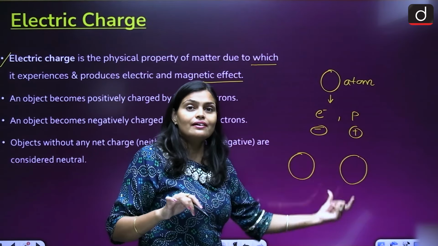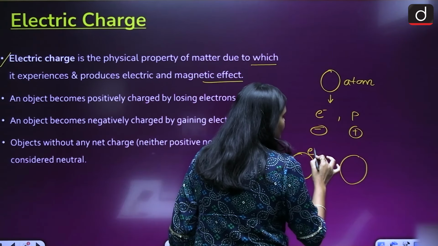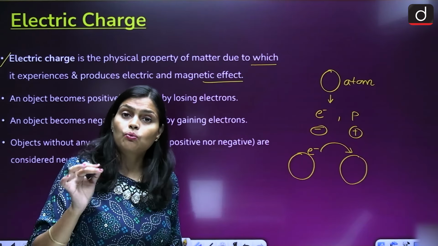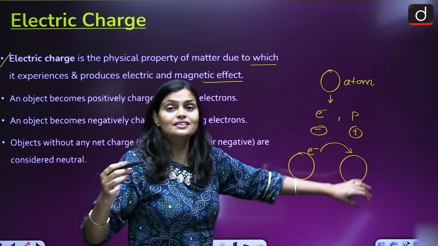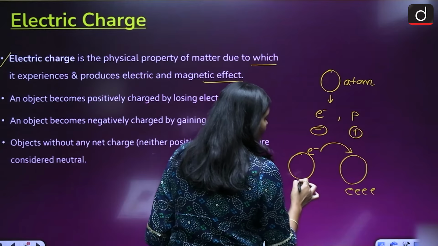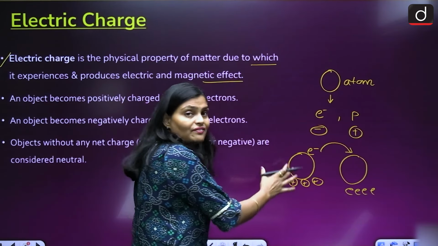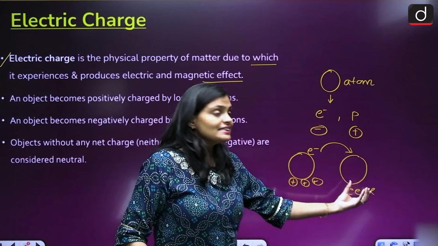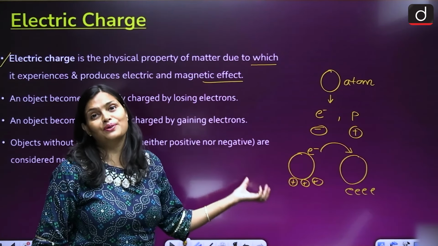Once you start rubbing the objects with each other, the electrons may transfer from here to here. Then what happens? Here you have an accumulation of electrons and here you have a deficiency of electrons. So this atom becomes negatively charged and this atom becomes positively charged.